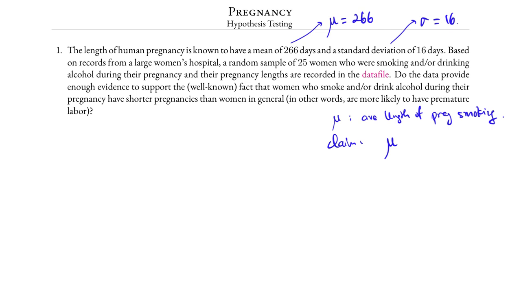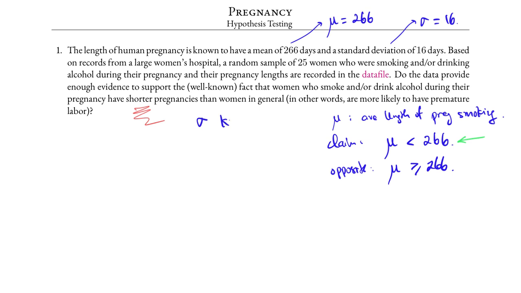The mean pregnancy length for the general population is 266, so the claim is mu less than 266. In symbolic form, the opposite of this claim is mu greater than or equal to 266. The statement without the equal sign is the alternative hypothesis.